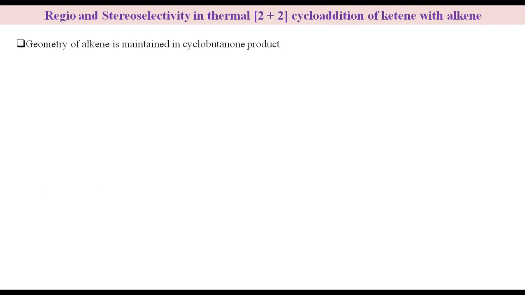2+2 cycloaddition of ketene with the alkene occurs stereospecifically, such that the geometry of alkene is maintained in the cyclobutanone product.